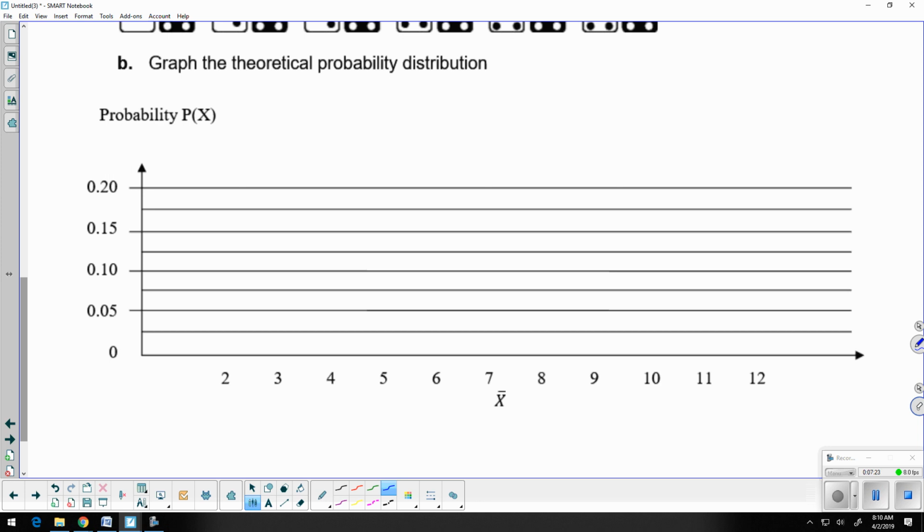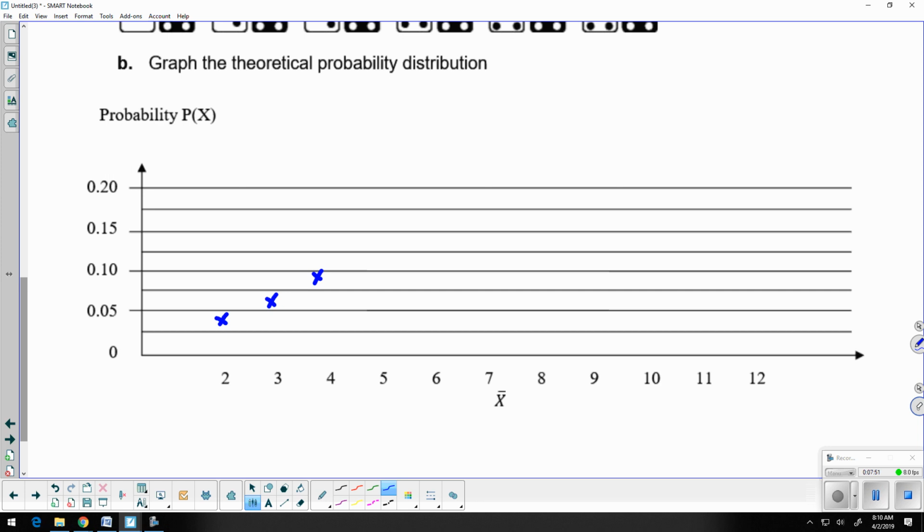The sum of 2, again, the percentage was 0.03, so that's going to be somewhere about right here. And then getting a sum of 3 was about 0.06. That's going to be just a smidge above, about right here, I'm going to say. Sum of 4 was 0.08, so it's going to be a little bit below 0.10.